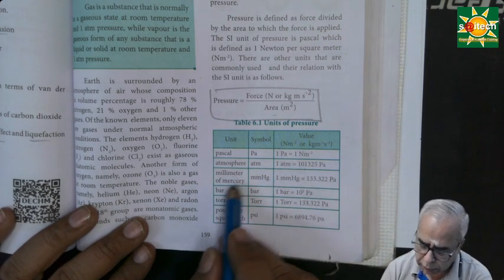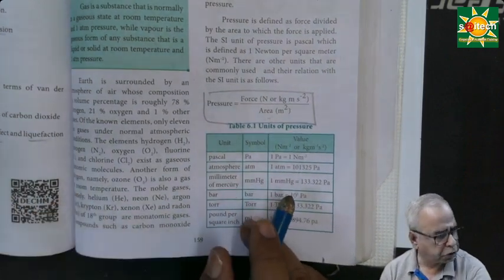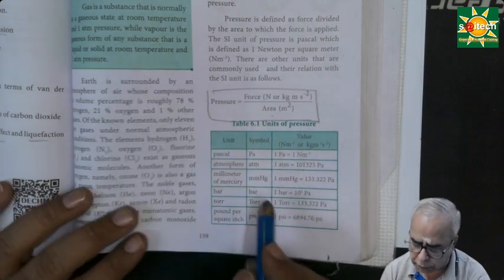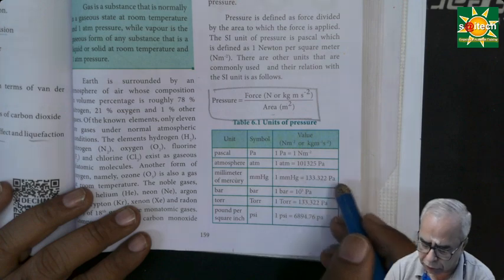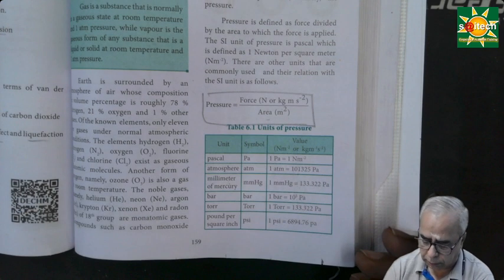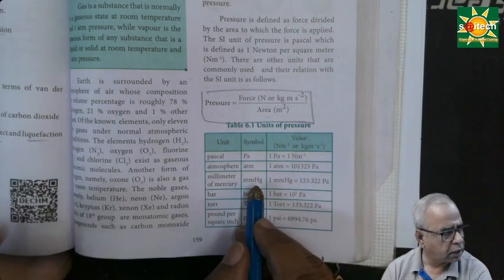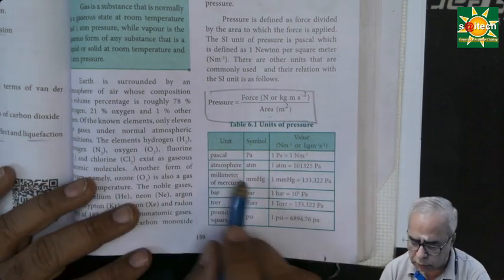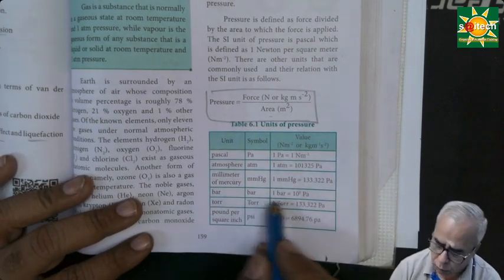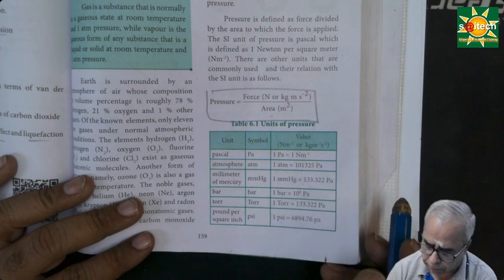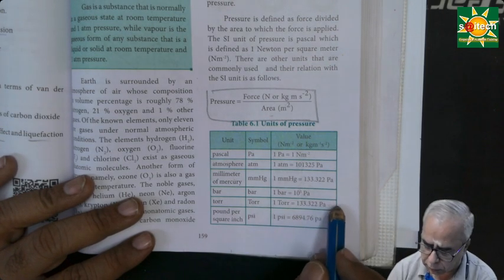And then millimeter of mercury. In this case, it is represented as a pressure column, millimeter mercury column. So 1 mmHg is equal to 133.322 Pascal. In fact, the room, that is atmospheric pressure, is represented as 760 mmHg. And similarly, 1 atmosphere is the atmospheric pressure. And bar, 1 bar is 10 power 5 Pascal. 1 torr is equal to 133.322 Pascal.